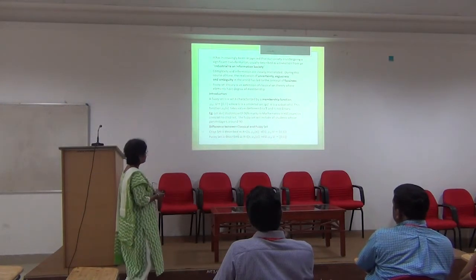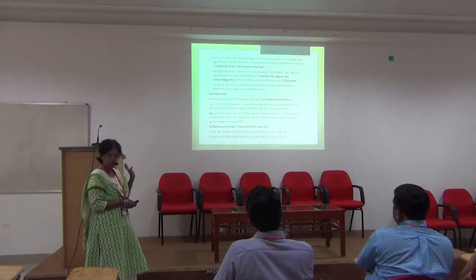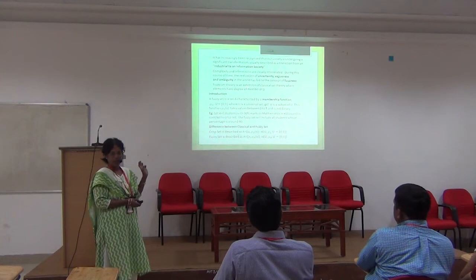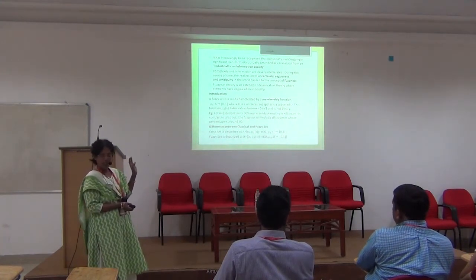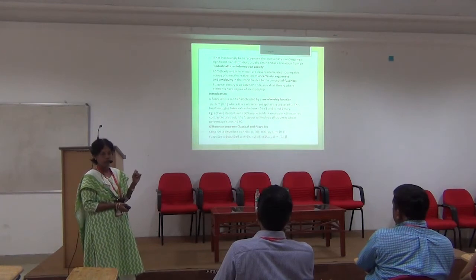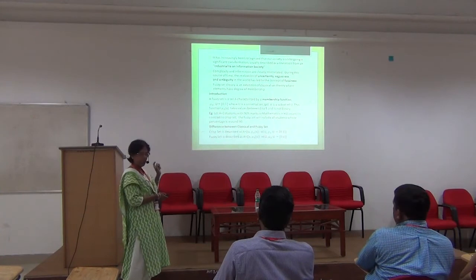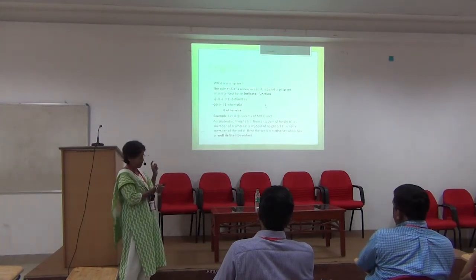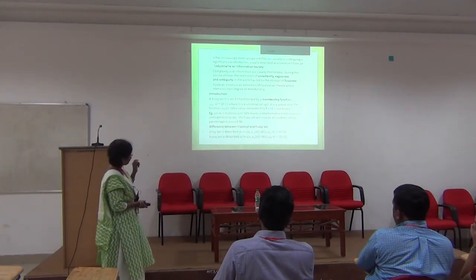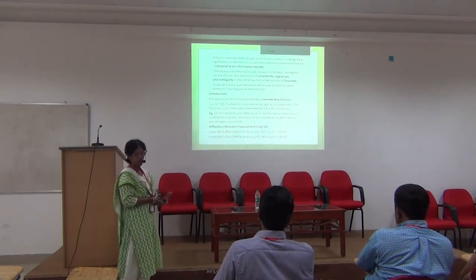A fuzzy set is characterized by a membership function mu, which takes elements from the universal set to the closed interval [0, 1]. So it can take any value between 0 and 1, unlike crisp sets, which take only binary values, 1 and 0. Here, this membership value is denoted by mu A.